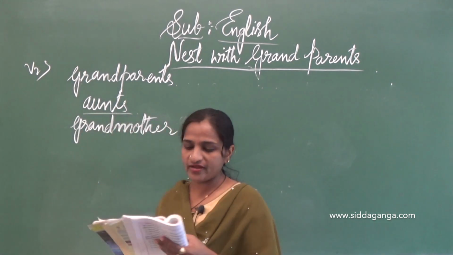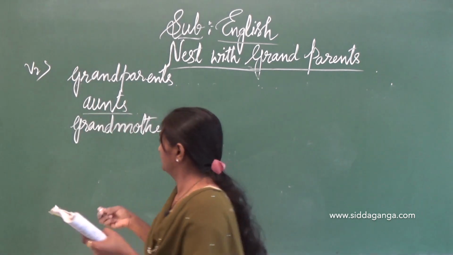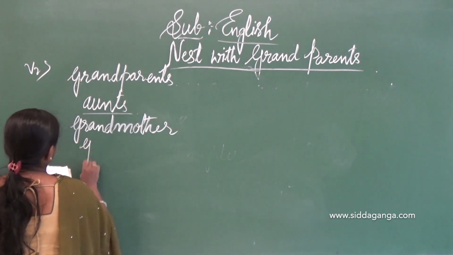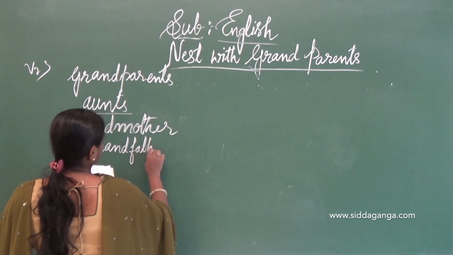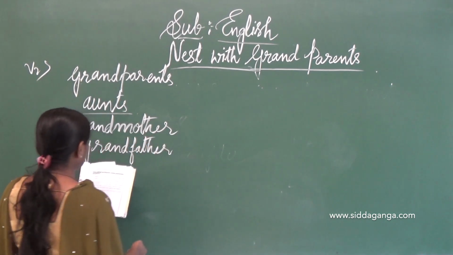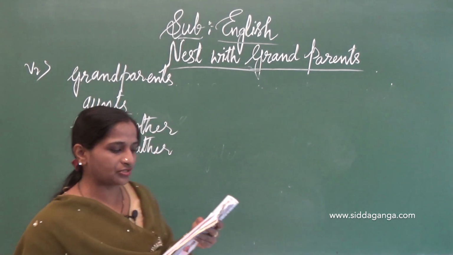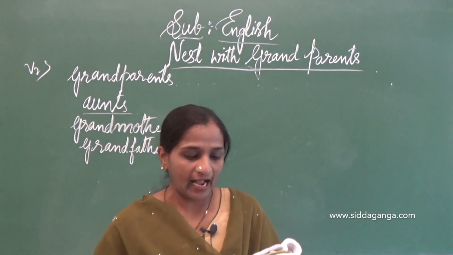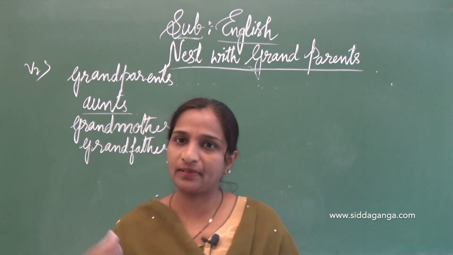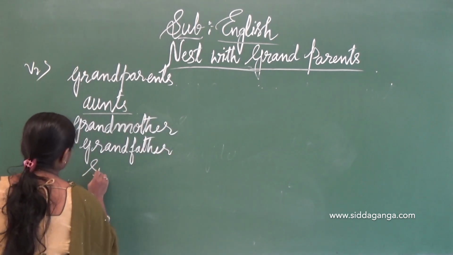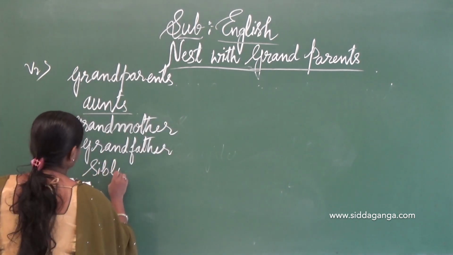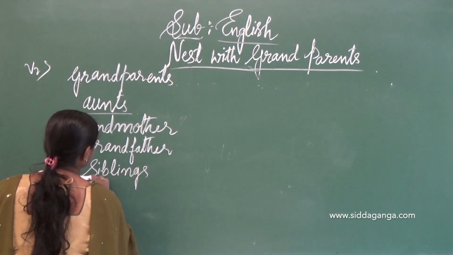My loving grandfather told us a lot of stories at night. I played with my siblings. To whom do we call siblings, dear children?